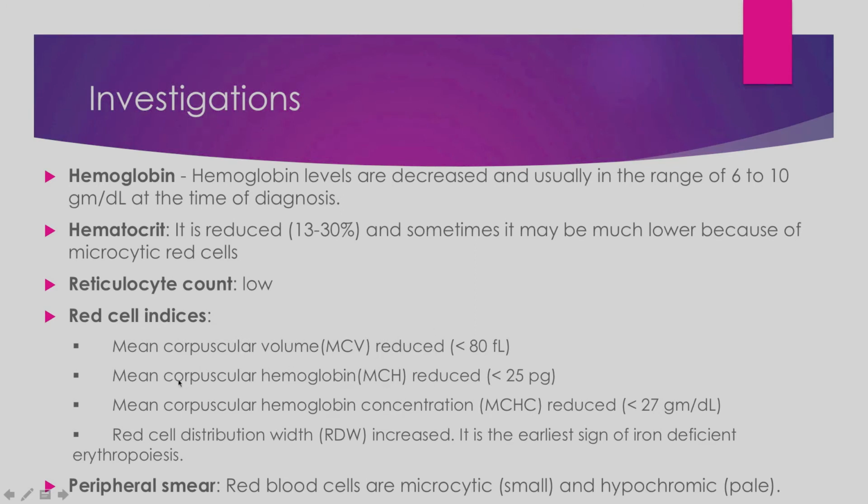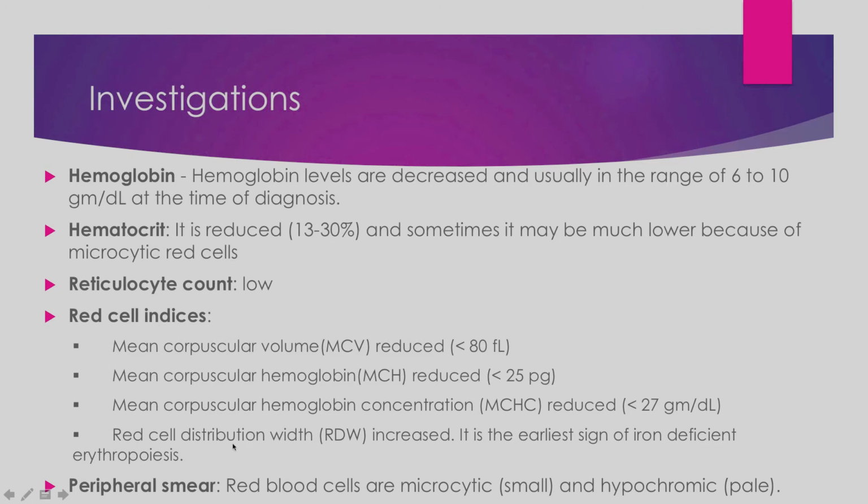Second is mean corpuscular hemoglobin, MCH. The hemoglobin decreases, so it also reduces. MCHC definitely will reduce, it will be less than 35, less than normal. Red cell distribution width: the red cells become of various sizes. Some are normal, some are smaller, so the red cell distribution width increases.